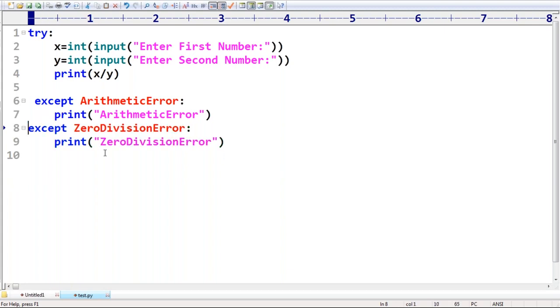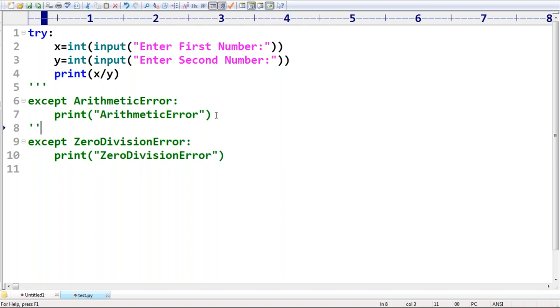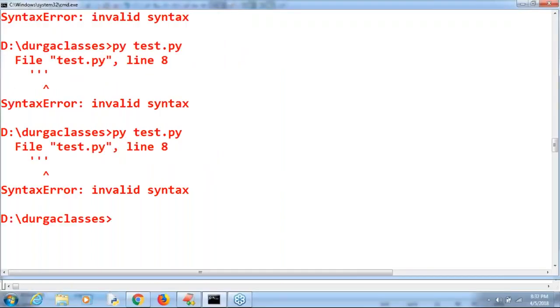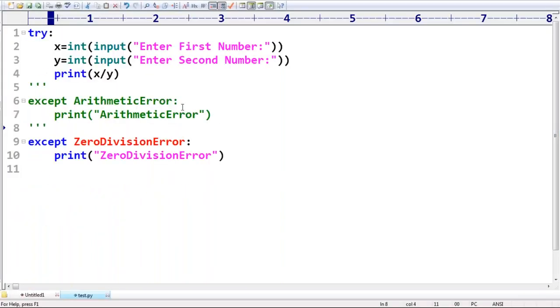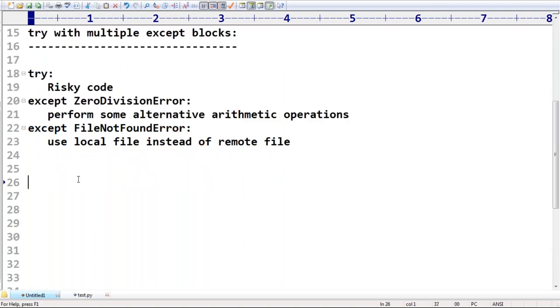I hope try with multiple except blocks is clear. Sorry, one minute, sir. Only two codes. No, it won't work. Three triple quotes, man. Multi-line means triple quotes. Okay, anyway, leave that, don't worry. Just, sir, now have a look once. That's all: try with multiple except blocks. Is that clear?